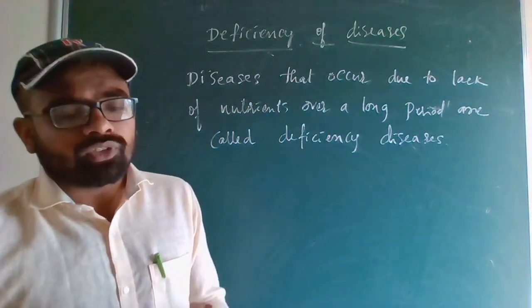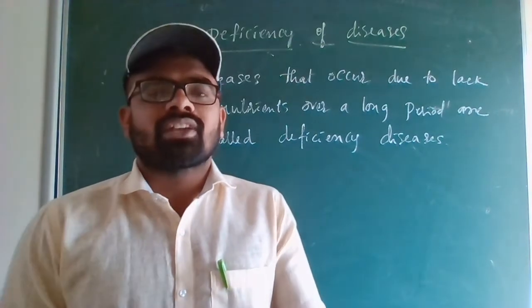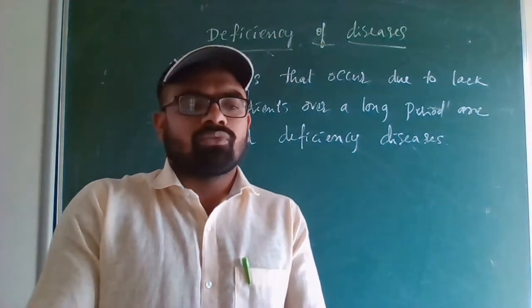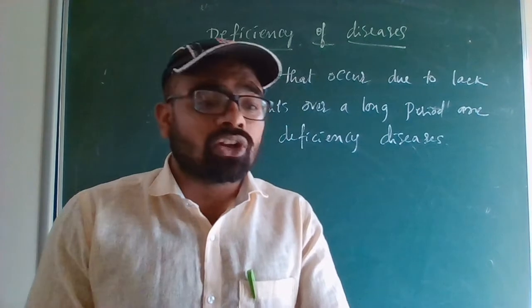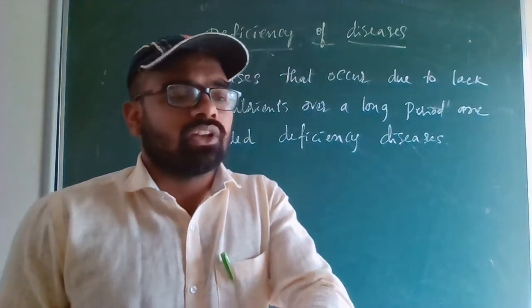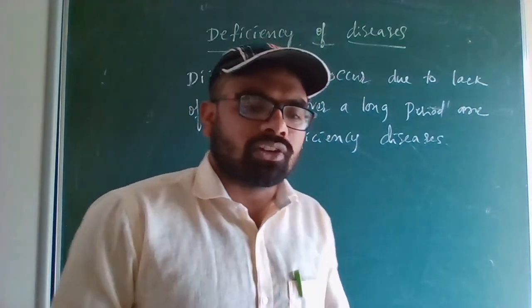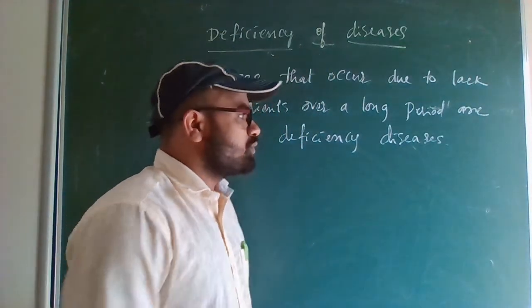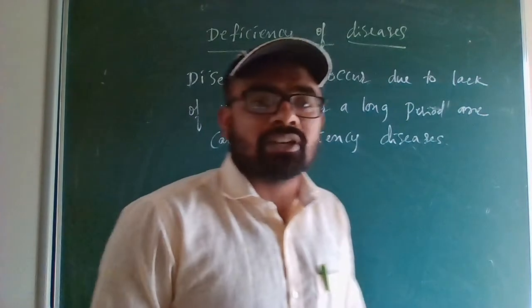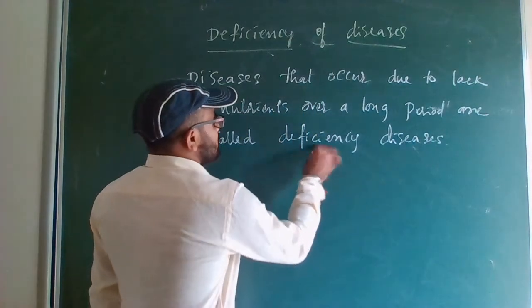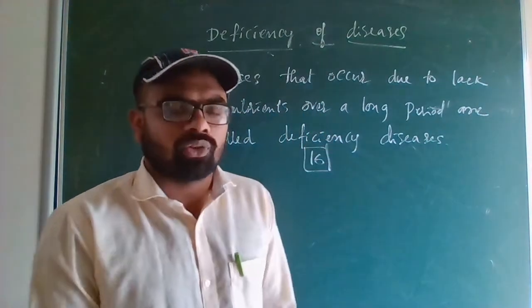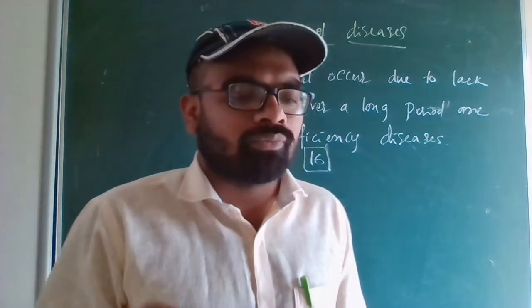Different regions have different foods, but we will see which food item will cause which disease. On one side is the vitamin or mineral, and on the other, the deficiency disease or disorder and symptoms. You can note down from page number 16. You have to draw that table in your fair.